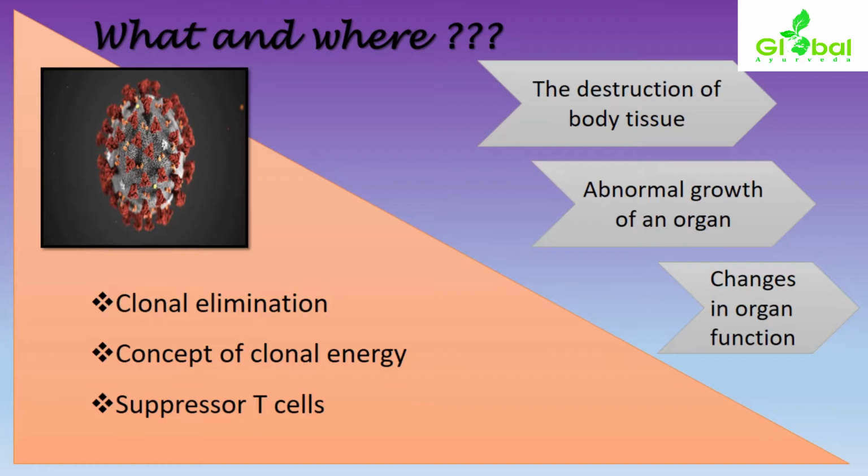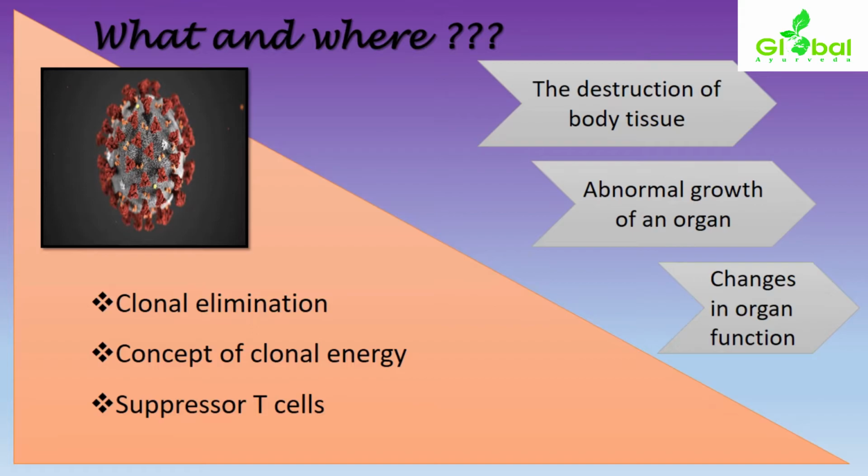So this kind of overreaction or reactivation of clonal antibodies will be eliminated. Wherever this kind of condition occurs, it can be eliminated automatically from the body.